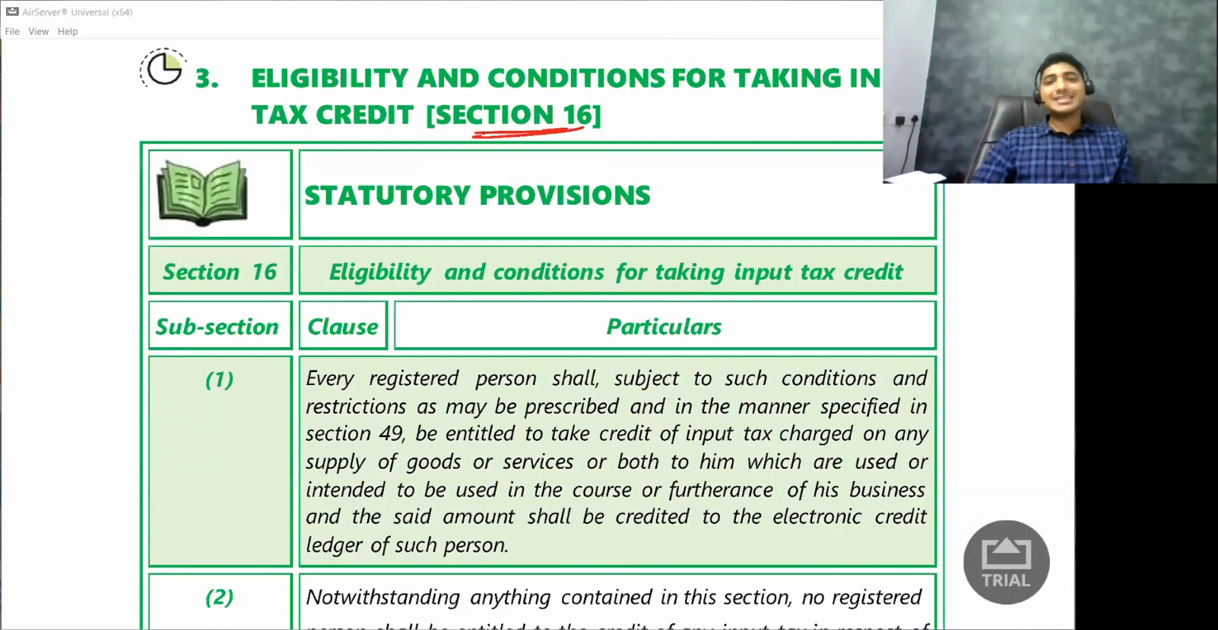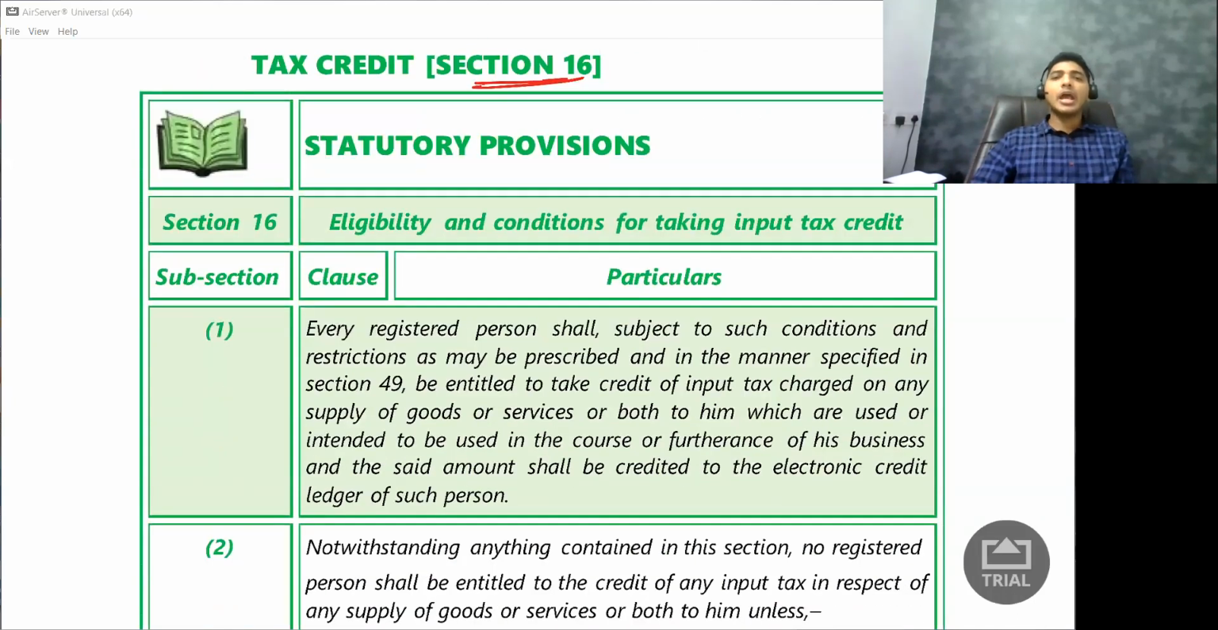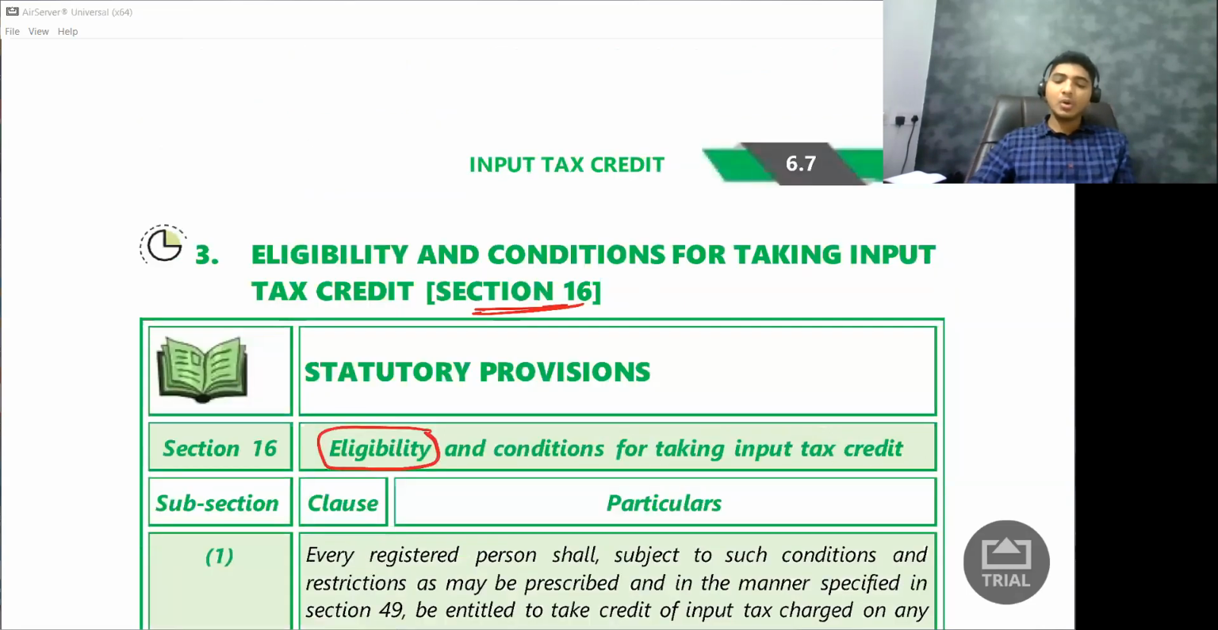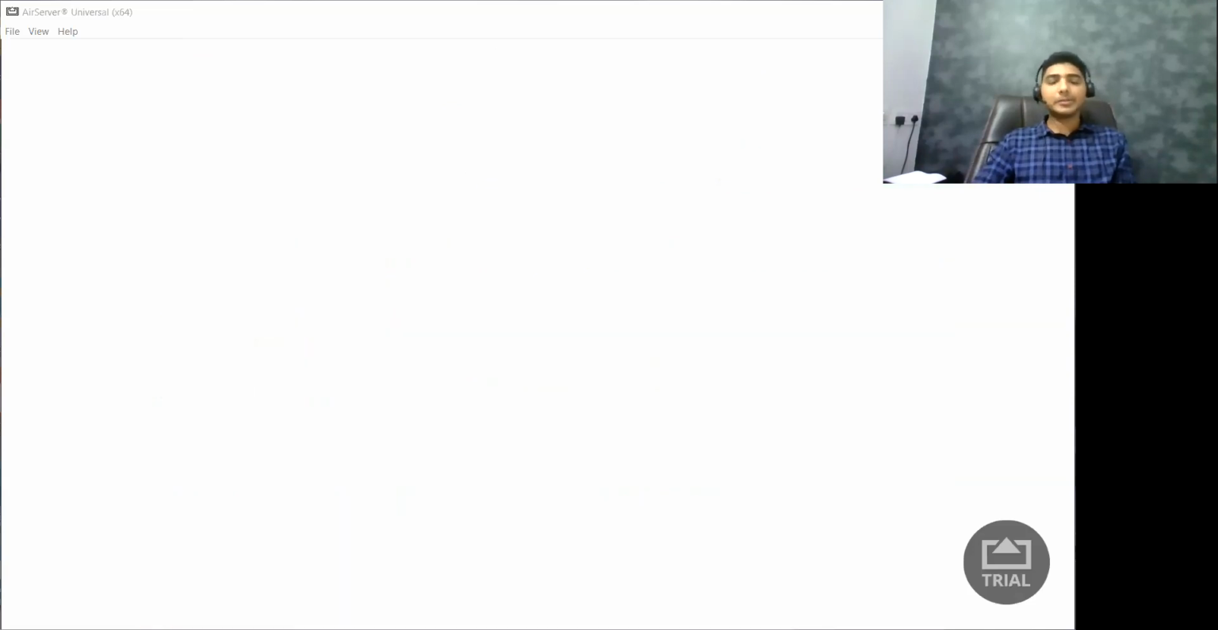First, section 16, what does it say? It says eligibility and conditions for taking input tax credit. So the question is, who is eligible to take input tax credit? But before we even talk about who is eligible, first let us again refresh the concept of what exactly is input tax credit and how does it really work.